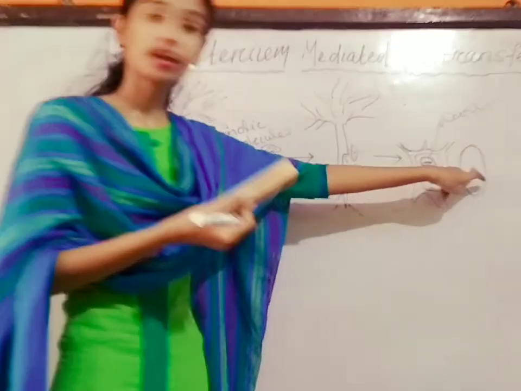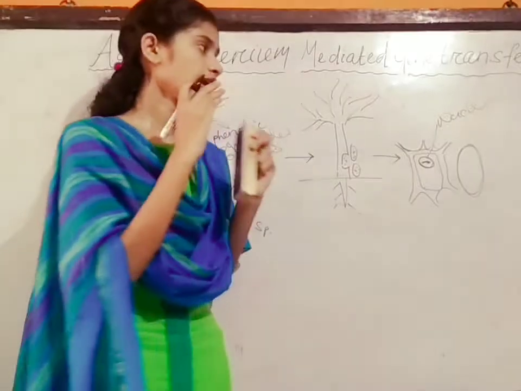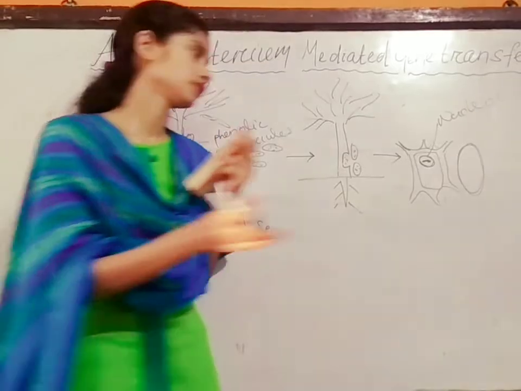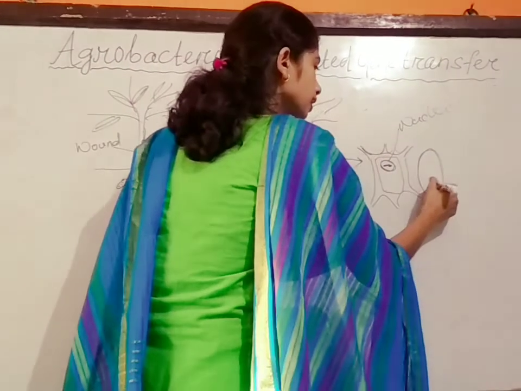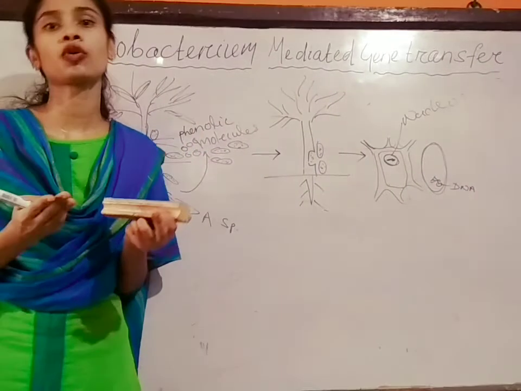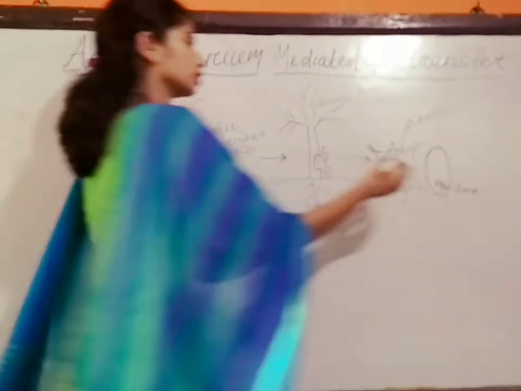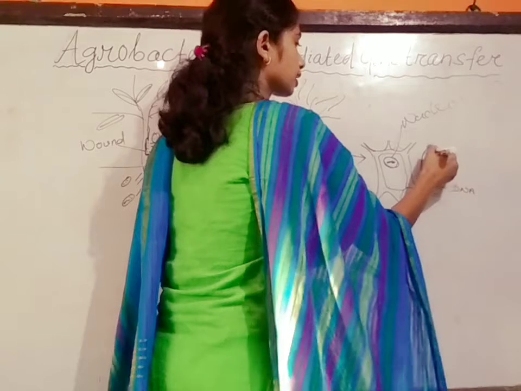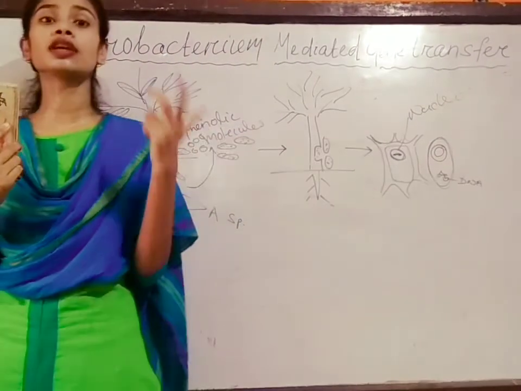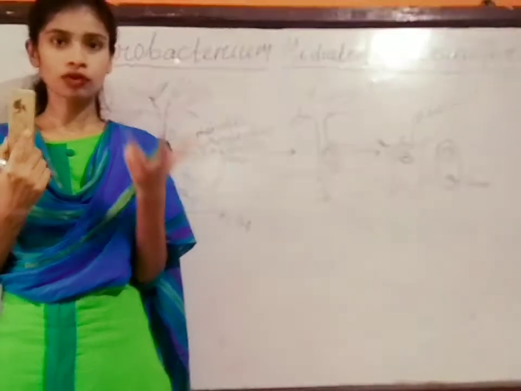In the agrobacterium cell, there are two types of DNA. One is your normal DNA. Here is the normal DNA, genetic matter, and another is the extra chromosomal DNA. Okay, extra chromosomal DNA. In the case of the extra chromosomal DNA, we call it the plasmid.